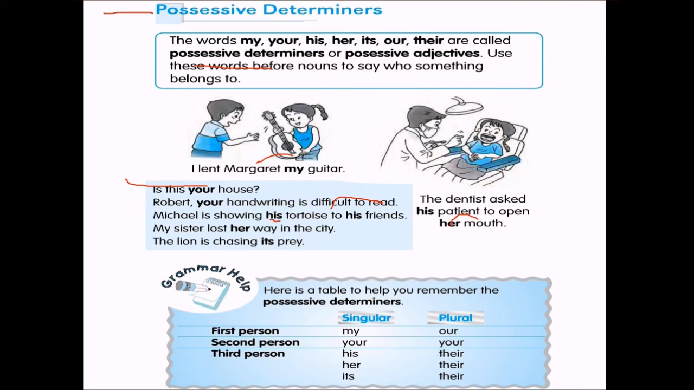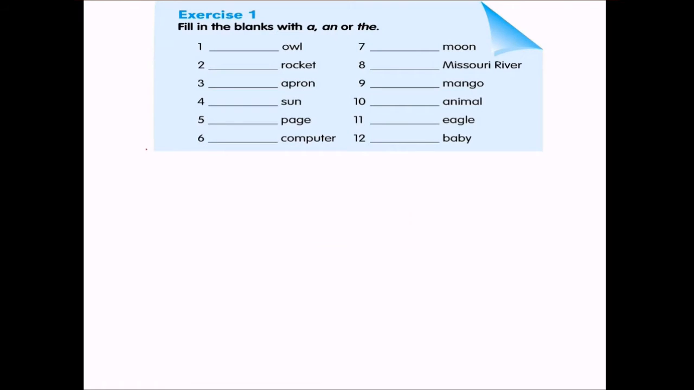Here is a table you should remember for possessive determiners: first person my, our; second person your, your; third person his, their, her, their, its, their. So third person always has a plural form as well. Let us have an exercise.